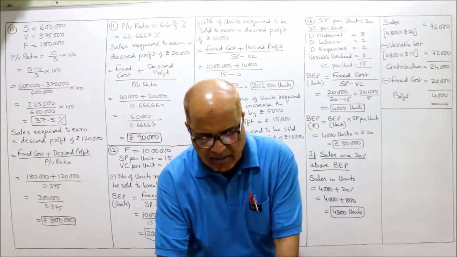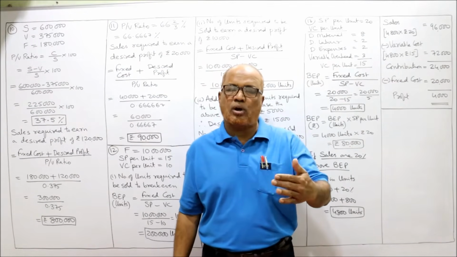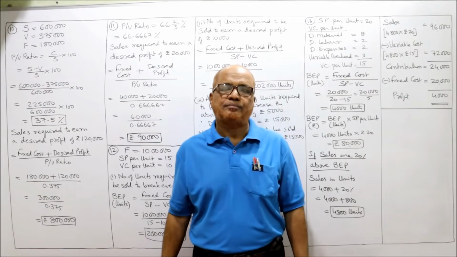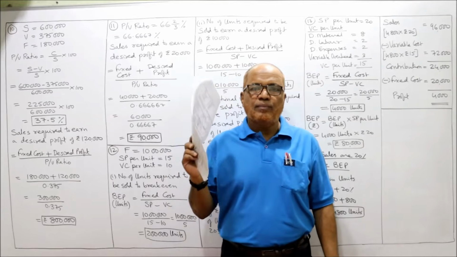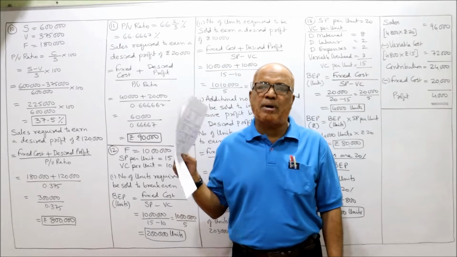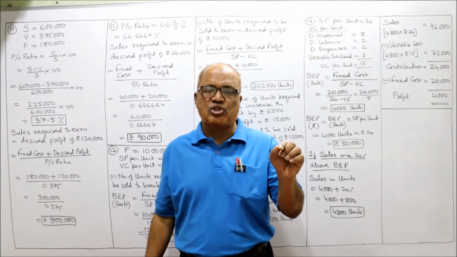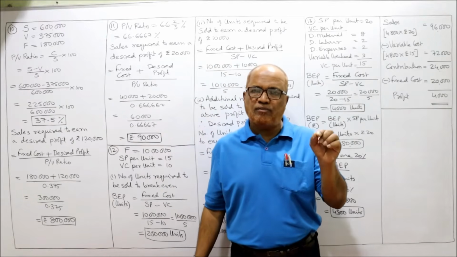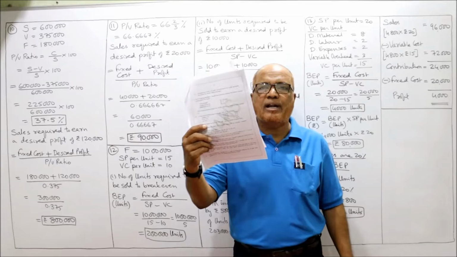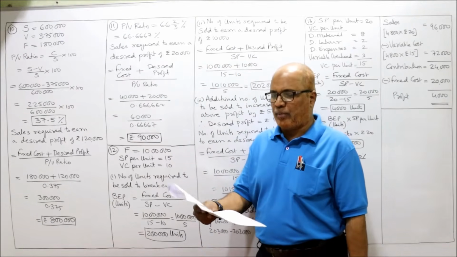Now, before starting the next problem, already 9 problems I have solved in the previous video. Now I am going to start from the 10th problem. So before watching the video, you must have a printout of the problems of this marginal costing. I have provided all these problems in the link under my description. So go to the description, find the link, last line, take a printout of the problems and keep it ready before watching the problems. Now I am reading out the 10th problem.